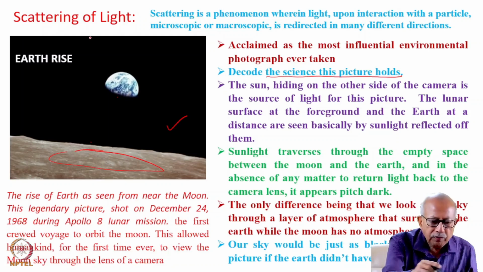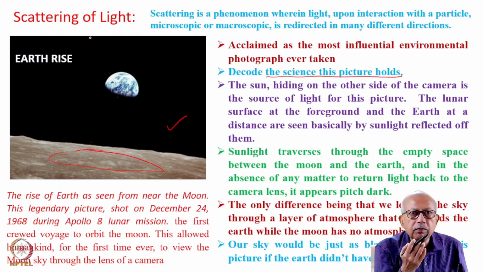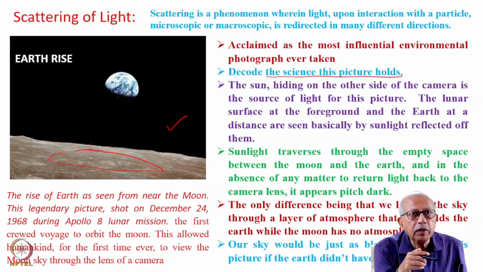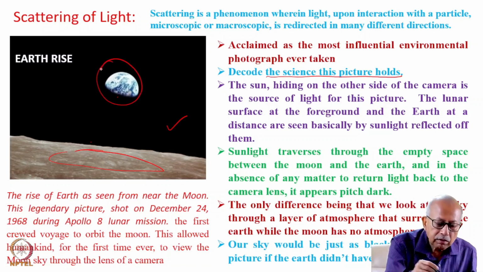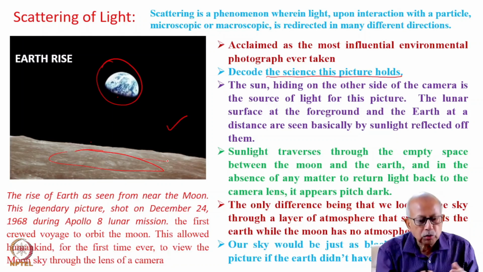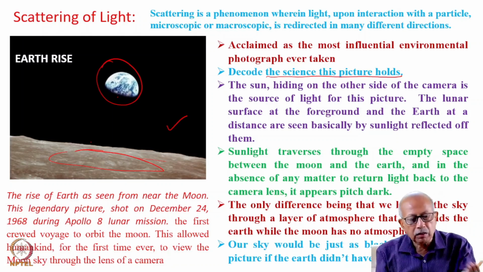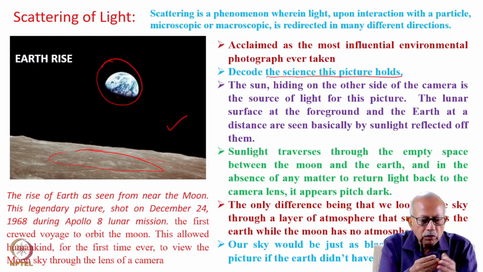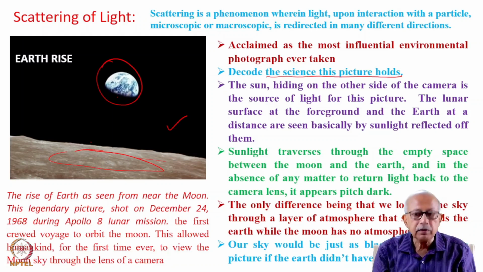And therefore, they appear pitch dark because there was no light, no scatterer, no particle to return the beam of light to the lens of the camera. The earth was the only object which could then return some of the light that landed on them into the camera, and so they could be seen in this picture.